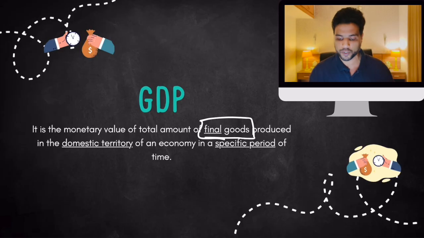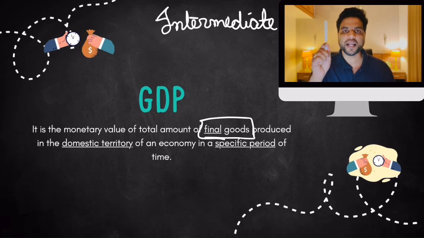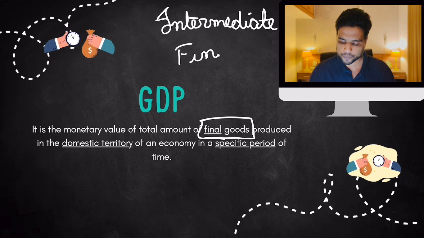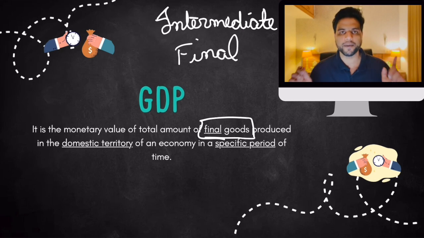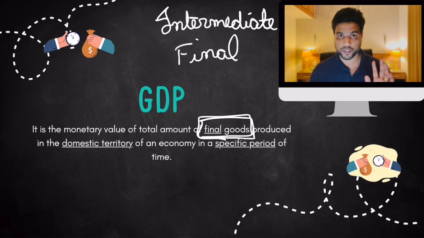Goods are of two types. Intermediate goods, which are mostly raw material. To produce this pen, we required plastic. Plastic is an intermediate good. And final goods. A final good is this pen, right? We only add the monetary value of final goods. Remember, final goods and services.